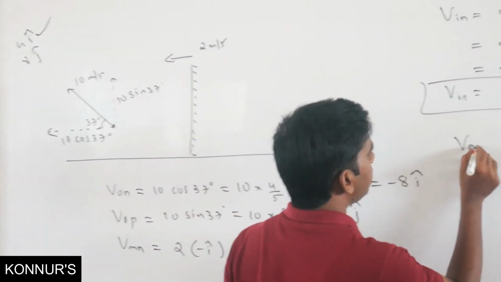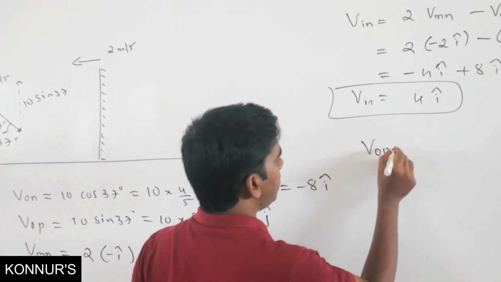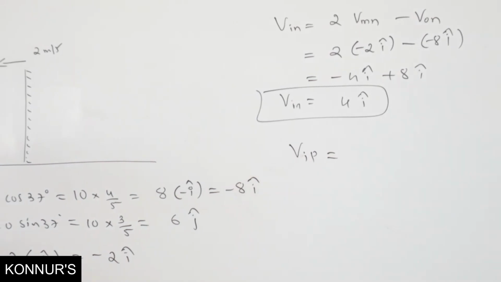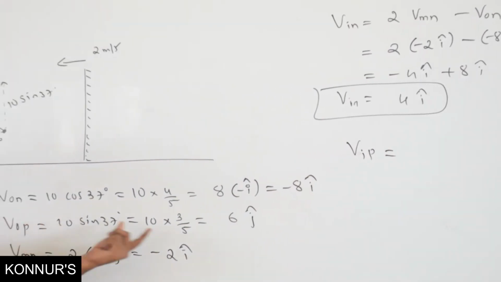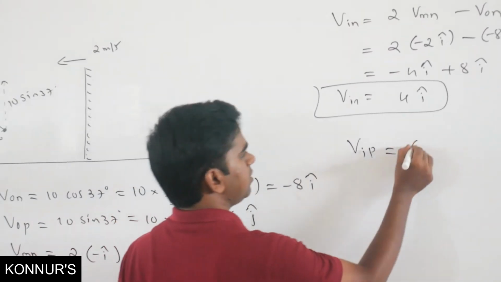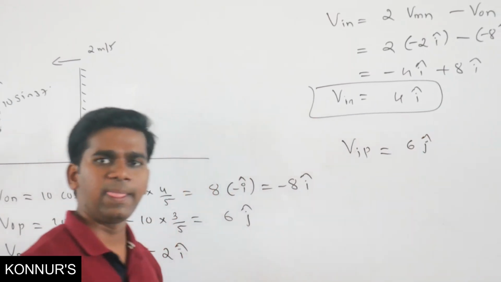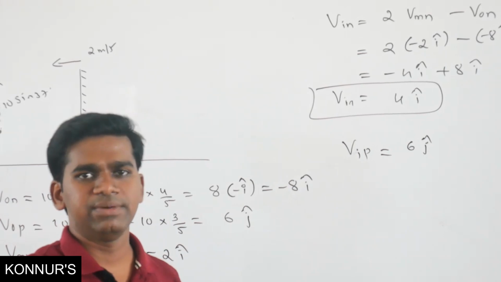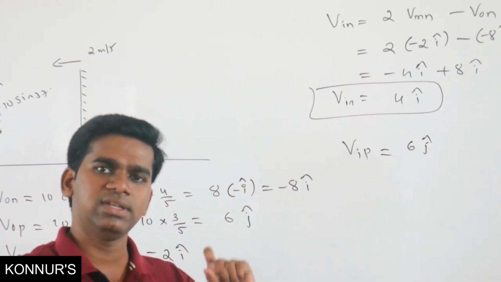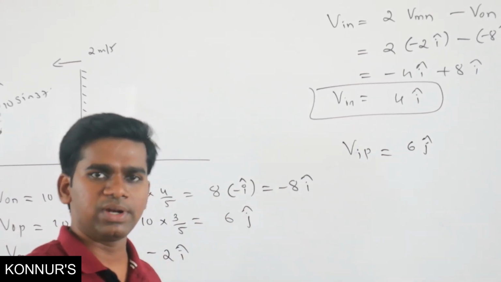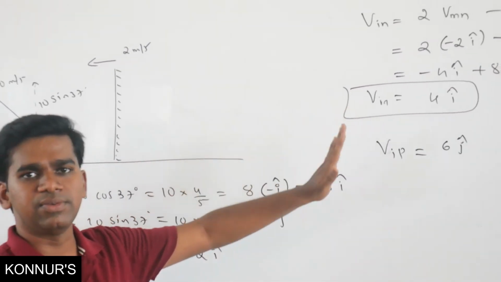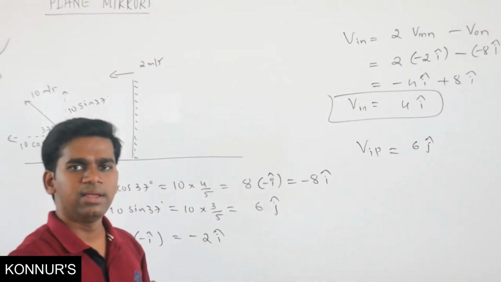Similarly, velocity of image parallel is same as velocity of object parallel, so that is going to be 6 j. Okay. So based on the options available, we have to modify our answers. If options carry the unit vectors, you have to write your velocity in unit vectors, so you will get the final answer in unit vector. Otherwise, you can simply take the magnitudes.